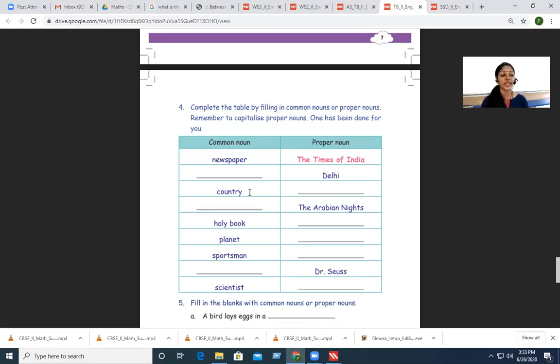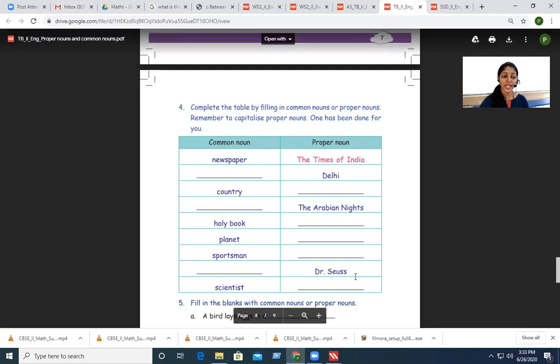Coming to the next one, they have given a blank space in common noun, but in proper noun, they have given Dr. Seuss. Okay, Dr. Seuss. Now, what does Dr. stand for?